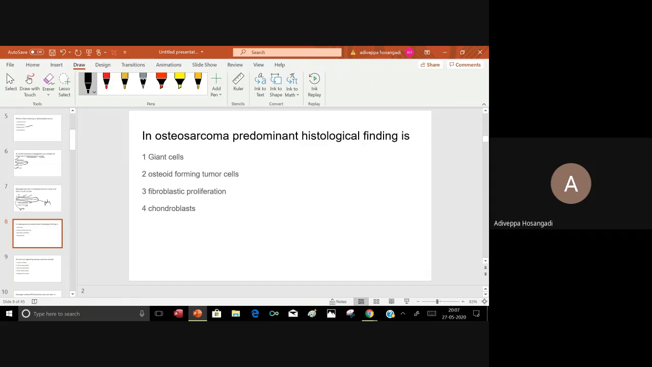In osteosarcoma, the predominant histological finding is osteoid forming tumor cells. Yes, very good. Osteoid tumor cells.